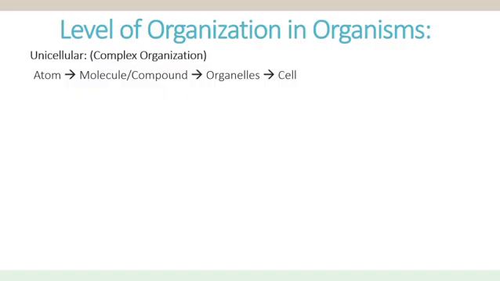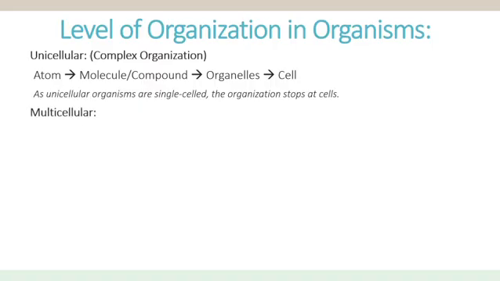Then many atoms combine to form molecules or compounds. Then those compounds combine to form organelles. As I told you, organelles are structures that make up a cell, so those structures combine together to make a complete cell. In unicellular organisms, this organization stops at the cell because they have a single cell.